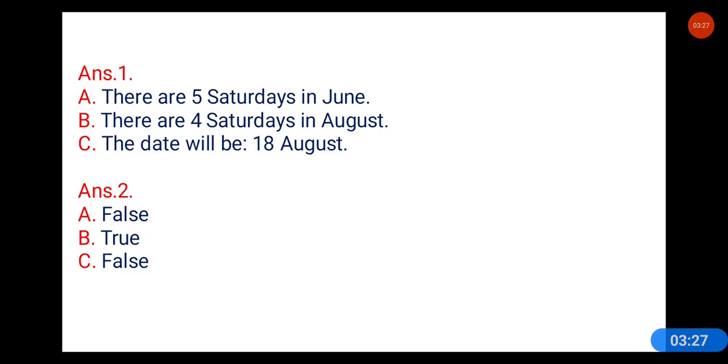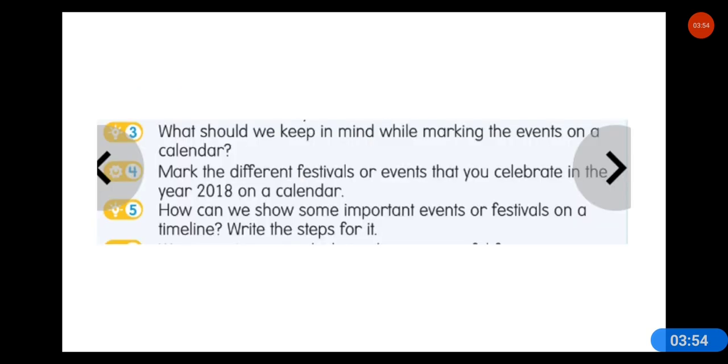So look here. Answer 1A: there are 5 Saturdays in June. B: there are 4 Saturdays in August. C: the date will be 18th of August. Janmashtami is 3 days after Independence Day, which means it is on 18th of August. Answer 2. A. False. B. True. C. False. Let's move on.